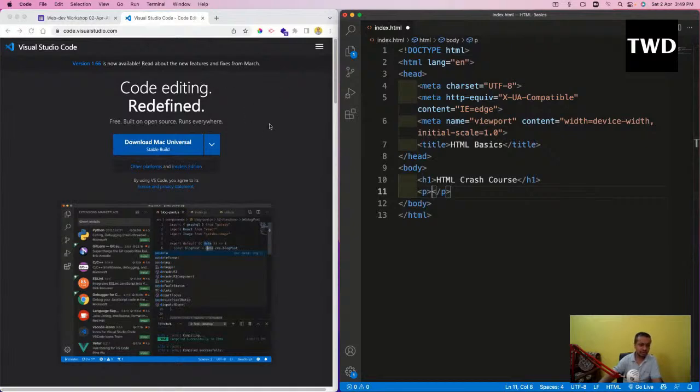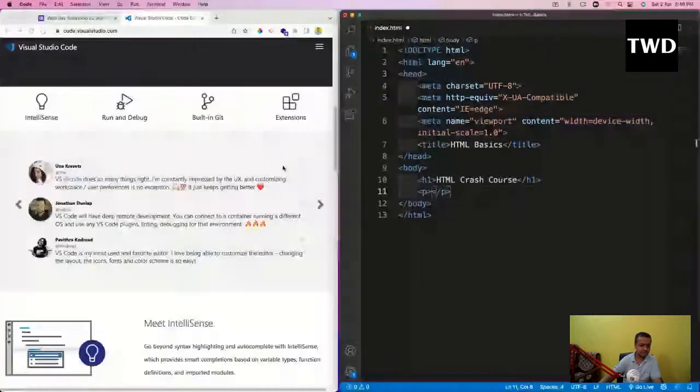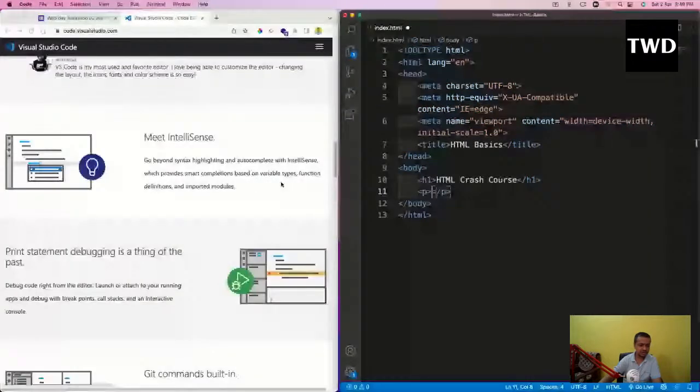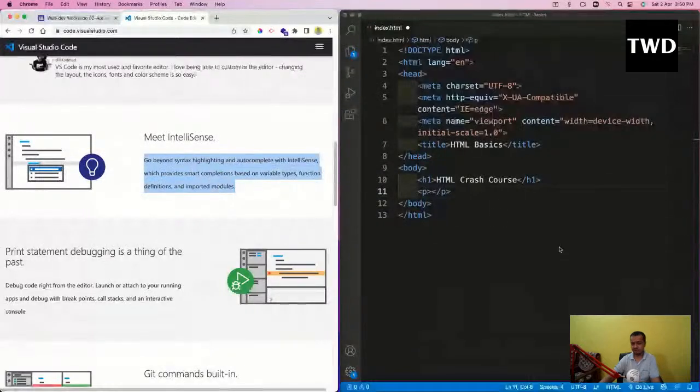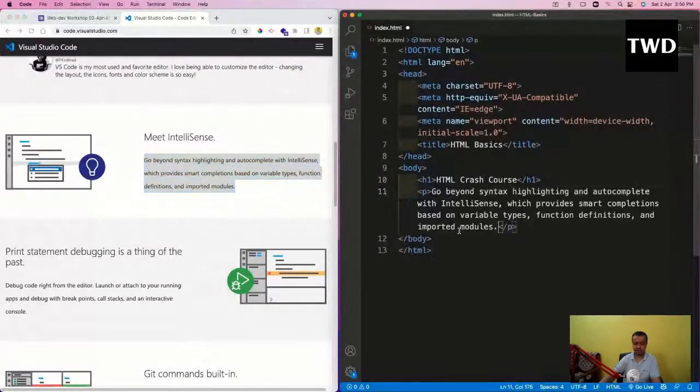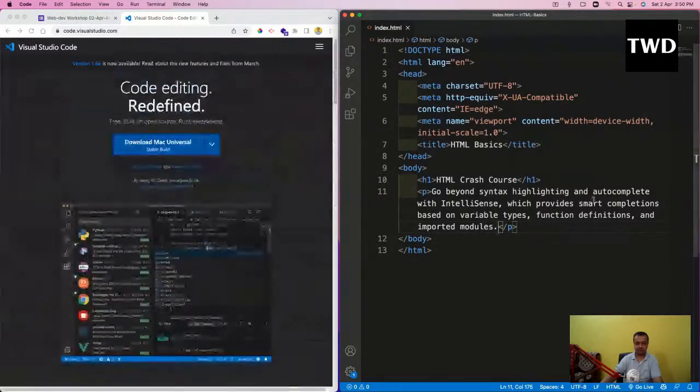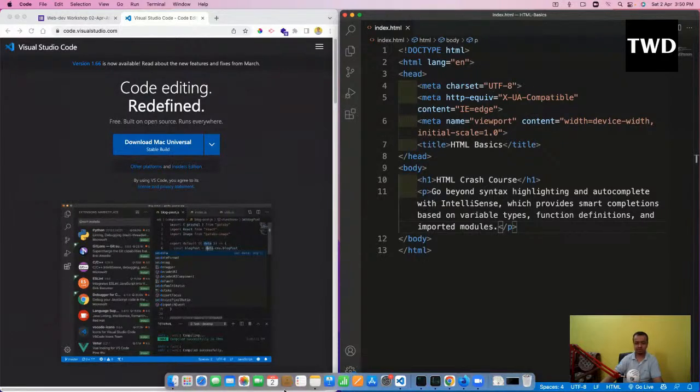P tag I will take from here, for any paragraph you have to write. So H1 and P I am going to take. P is like this. Then I'm going to save it. H1 is a heading tag and P is a paragraph tag, which you're soon going to see. But this is not our website. So how do we get to see this thing?